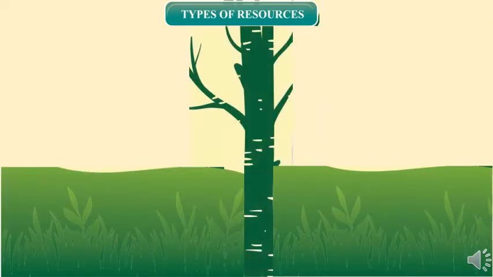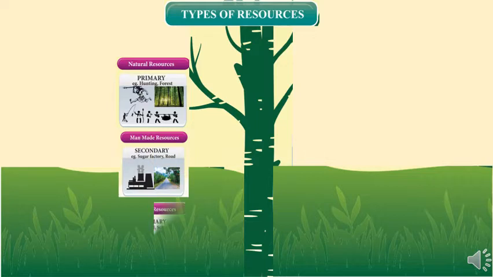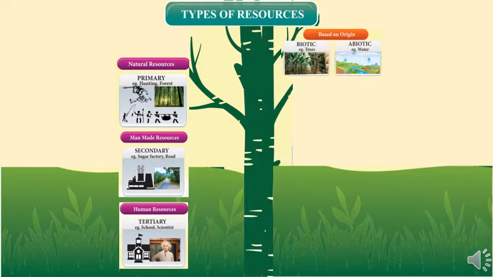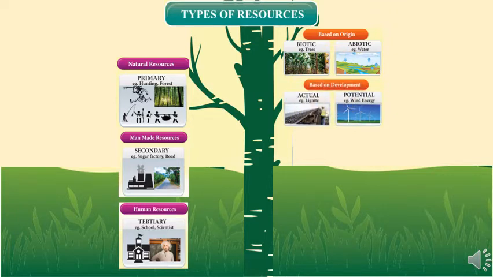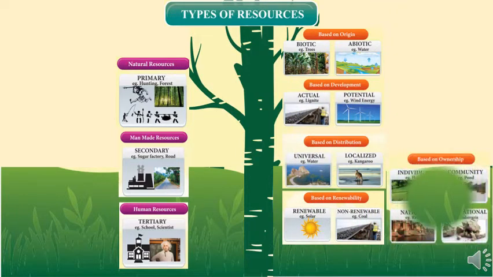Here we are going to discuss about types of resources. Here we have natural resources, man-made resources and human resources. Under natural resources comes primary resources, example hunting and forest. Then under man-made resources comes secondary resources like sugar factory and road. Then we have human resources, tertiary resources, example school and scientist.